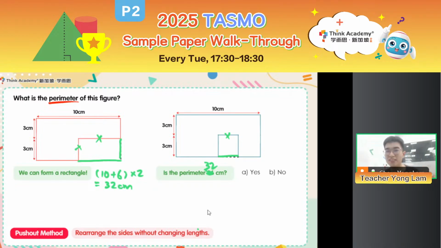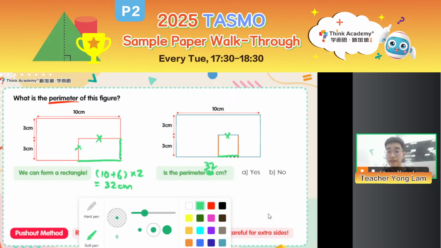Did I really count all the sides already? Are all the sides really pushed out to the rectangle already? No, why? Because I just shift the length and I form the rectangle. I didn't change the length, so I can still calculate the perimeter this way, and it's easier. But then, you see, I have these 2 extra lines. I didn't push them outside of the rectangle, but they still count as the perimeter of my figure. They are still part of the perimeter of the figure. I need to include them in my total length.